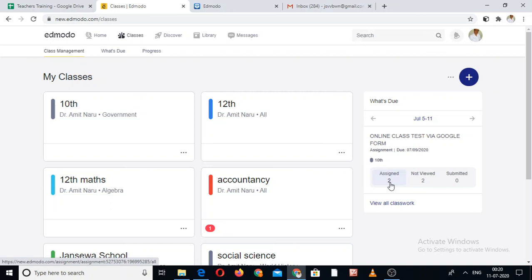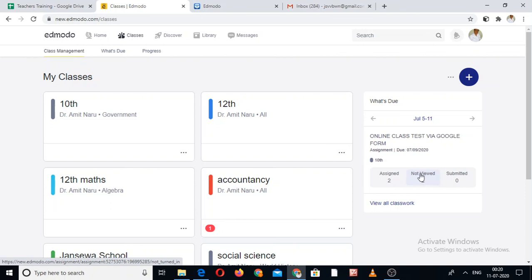You assigned it to the 2 students: not viewed 2 and submitted 0. Due to any circumstance, your 2 students, the members whom you invited, are not able to see your assignment till date for any reason. When they view it, when they open it, this figure will go down.